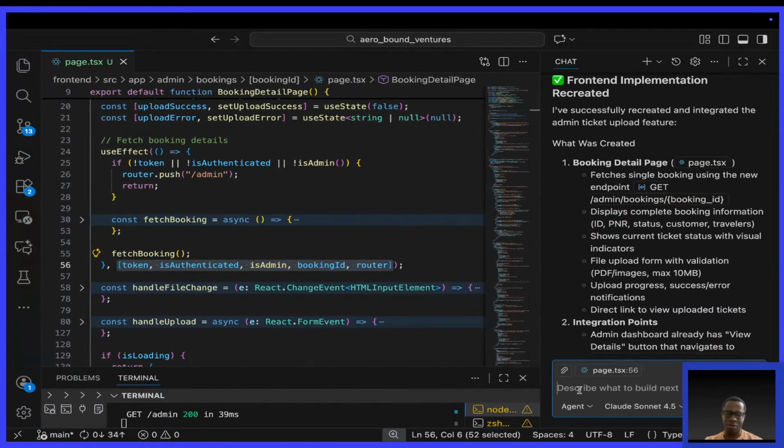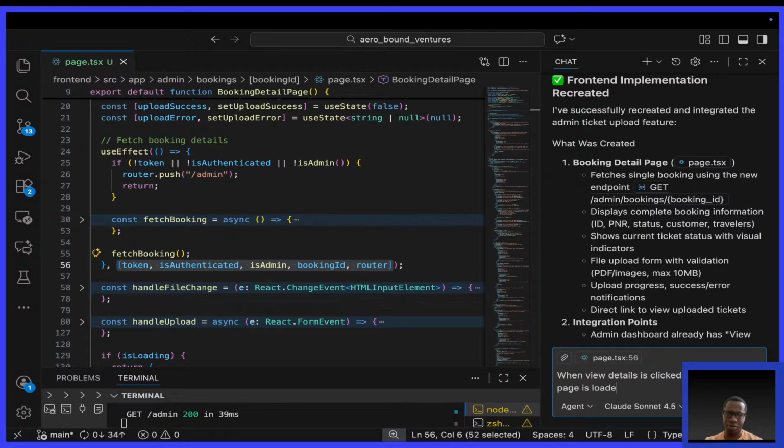Let's see if it can detect the issue. When view details is clicked, the detail page is loaded, right?